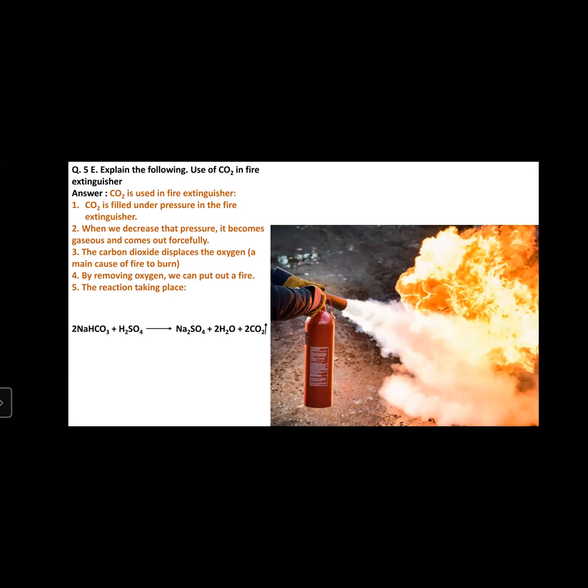So this CO2 is used in the process of stopping fire and hence used in fire extinguishers.